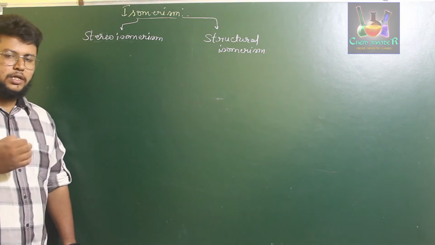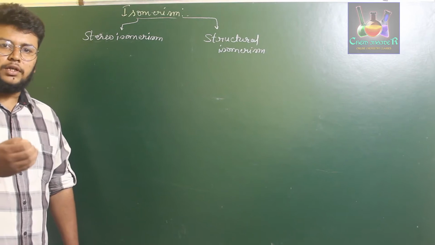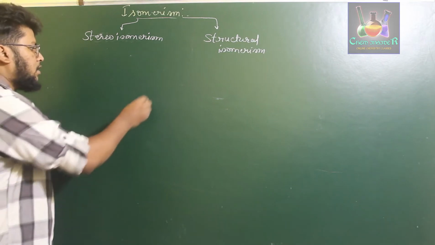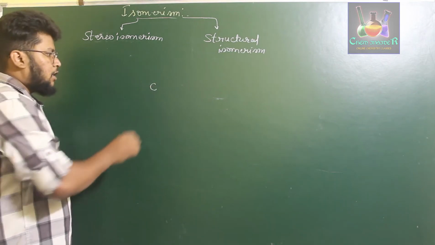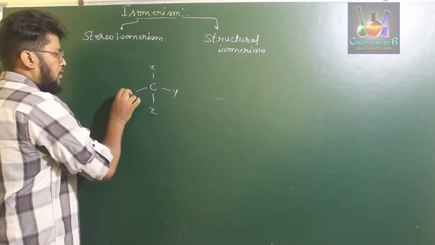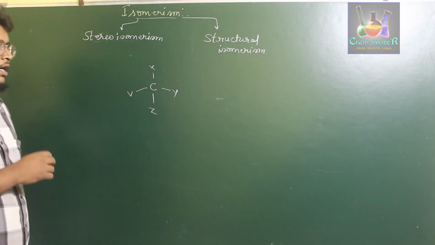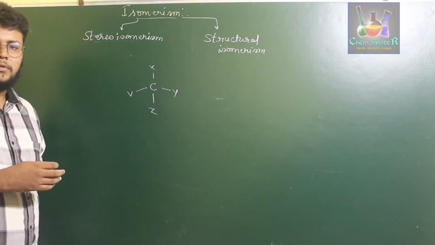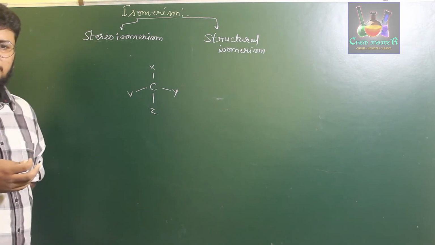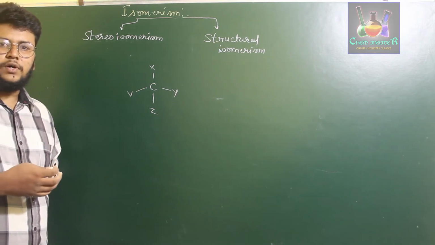If you consider a particular carbon atom, it may carry four different groups, let us say X, Y, Z, V, and these four different groups may be present at different positions. Then those isomers are called stereoisomers, and the complete phenomenon is called stereoisomerism.